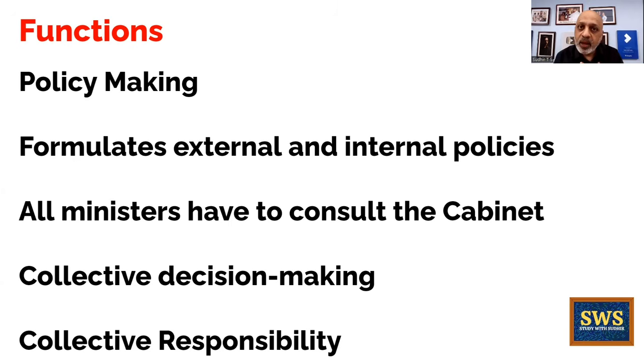I am the agriculture minister. I cannot independently decide on a major policy of the government without consulting the cabinet. The cabinet has to okay the agriculture policy, and then the implementation is my responsibility. Implementation is my responsibility, but the cabinet has to give me the go ahead for that policy. Collective decision making and collective responsibility.